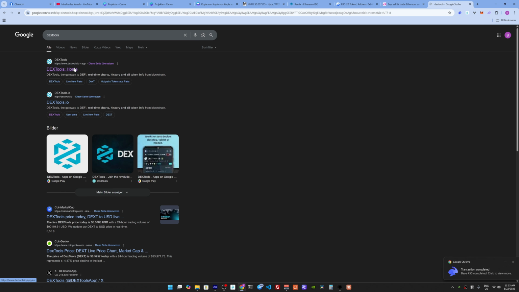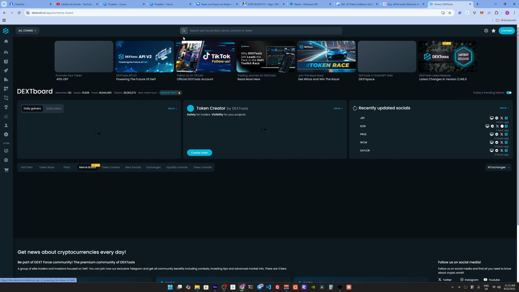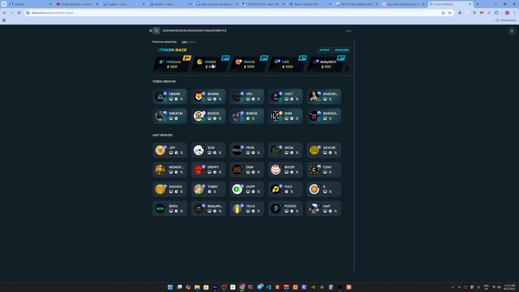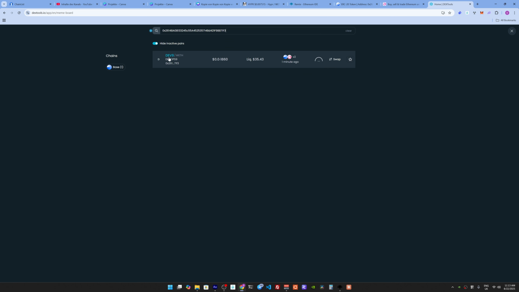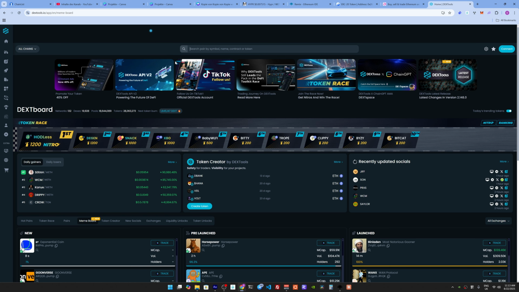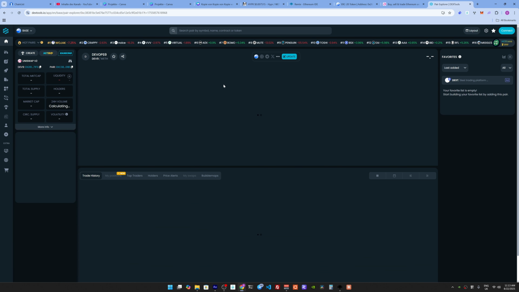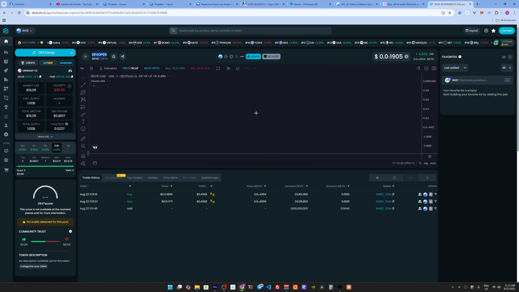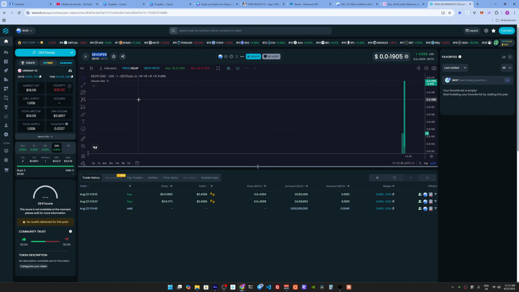Now when we search for our coin on Dextools and so on, it should actually pop up. Let's see what Dextools says when we add our contract address. My contract address is still on my clipboard, so we can search for it. Oh yeah, and now we have DevOps 9, as you can see. We are live officially on Dextools. When we click it, we can see DevOps 9 here, in the trading range.